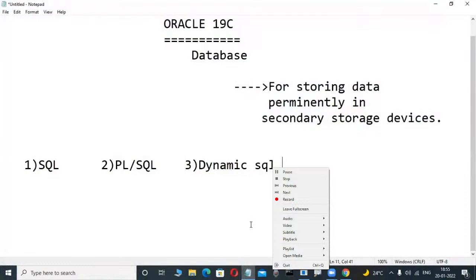We are taking 2 or 3 days of demos. First, you only check whether you are comfortable or not. If you are comfortable, you join. Otherwise, if not interested, it is better to go to another faculty, because some lecturers waste your time.